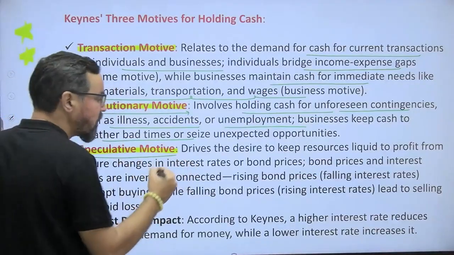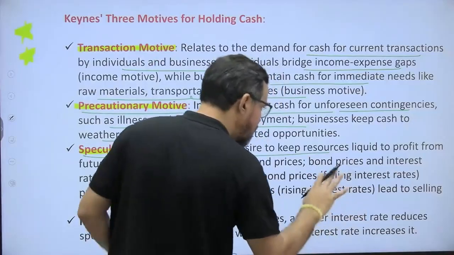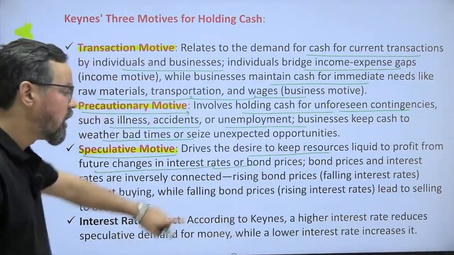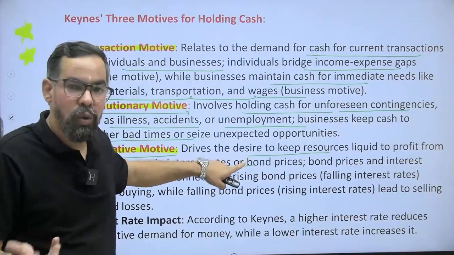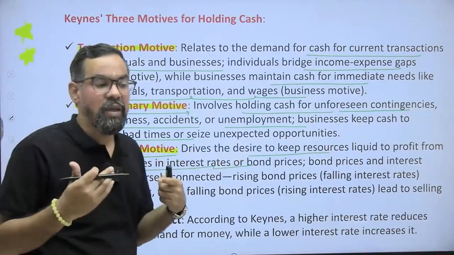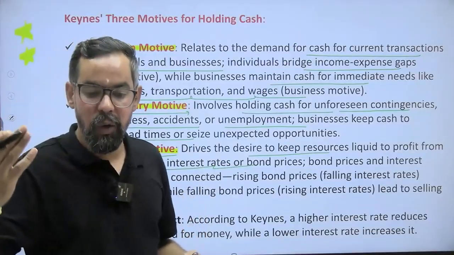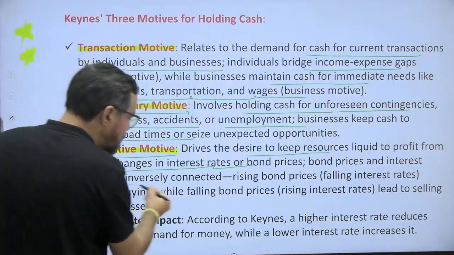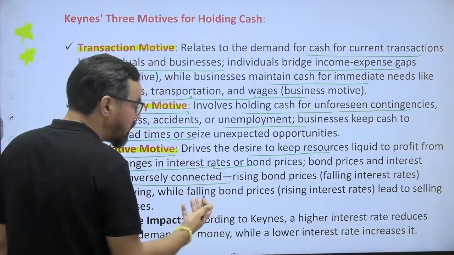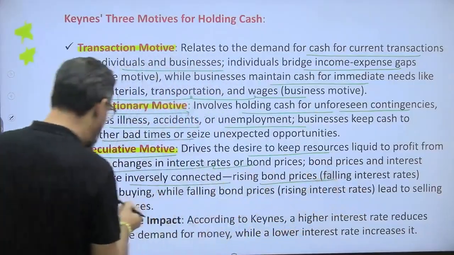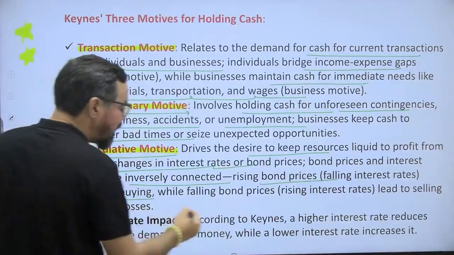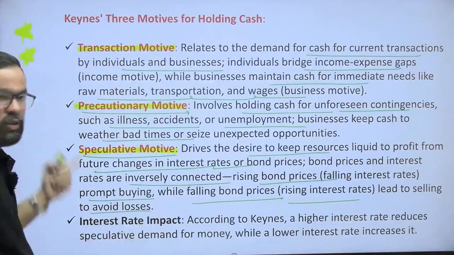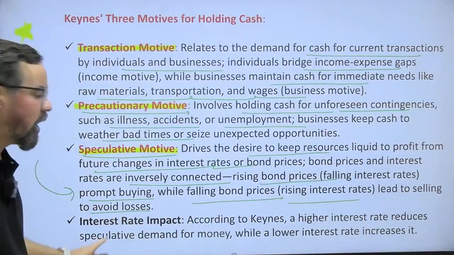The speculative motive is driven by the desire to keep resources liquid to profit from future changes in interest rates or bond prices. At the time when bond prices are low, you'll hold that money. When the market expects the rate of interest will go up, you'll invest, right? Bond prices and interest rates are inversely connected. So rising bond prices and falling interest rates prompt buying, while falling bond prices and rising interest rates lead to selling to avoid losses. This is a very general phenomenon, and I hope everybody is aware of this.